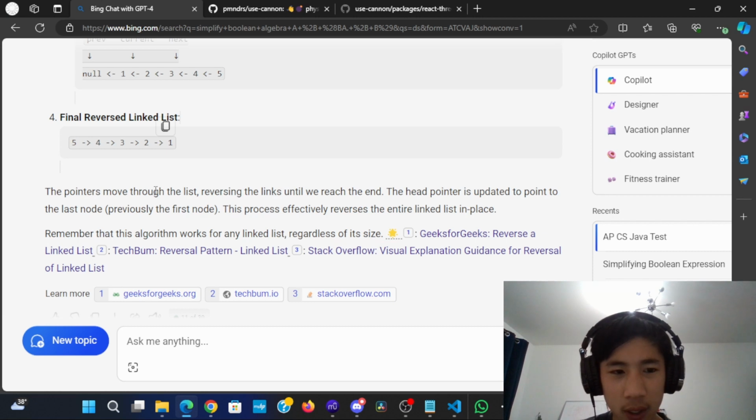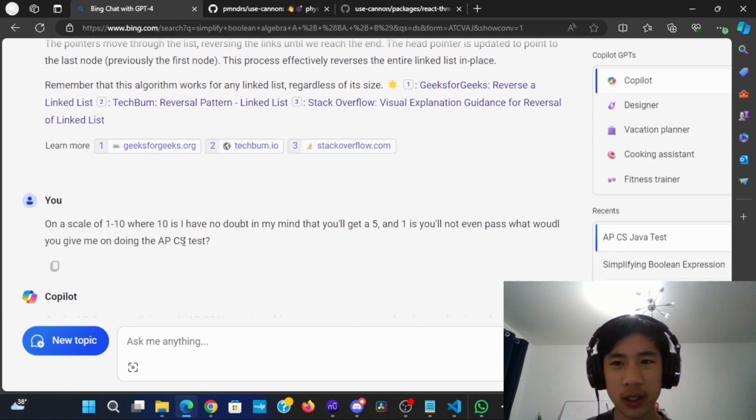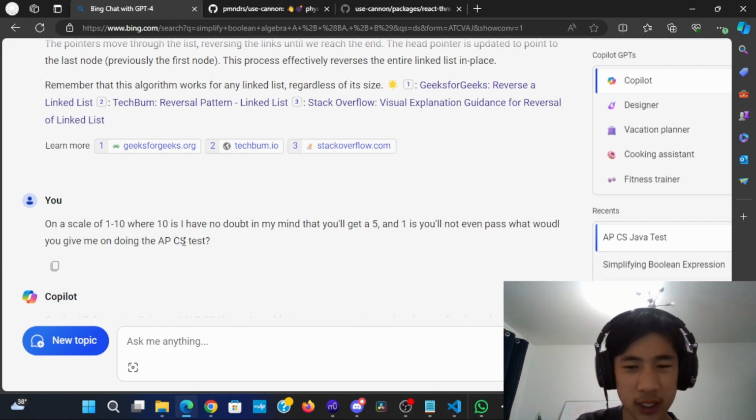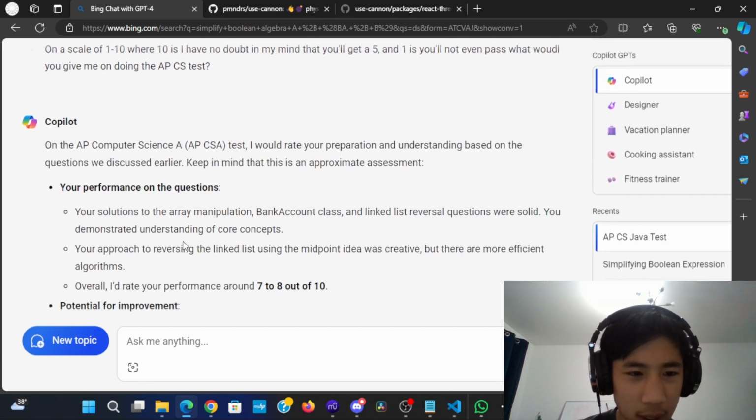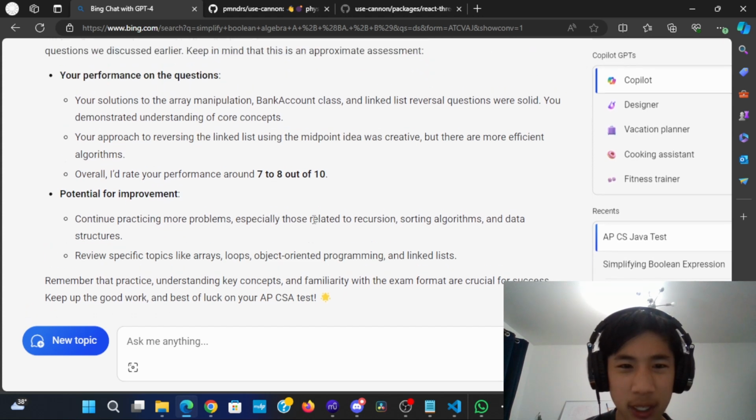But anyways, I thought that it would be good to ask it how well I'm doing in getting ready for an APCS test. Because obviously, I'm not actually taking an APCS test, but I'm learning Java to get ready for APCS because I'm that kind of person. So, I asked it about my performance, and it said I had a 7 to 8 out of 10, and then actually gave me a final answer.